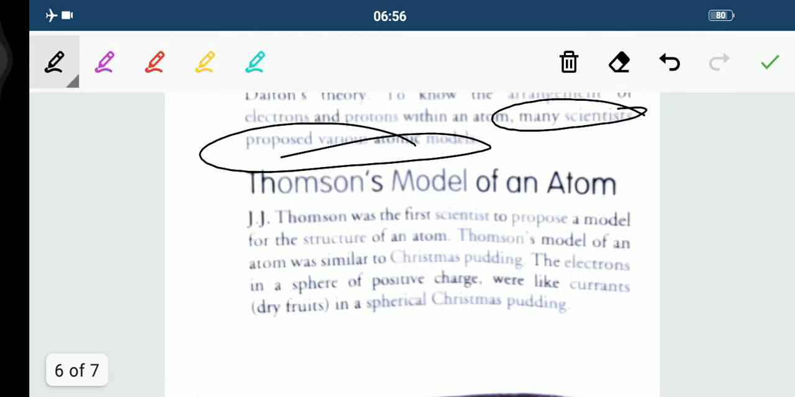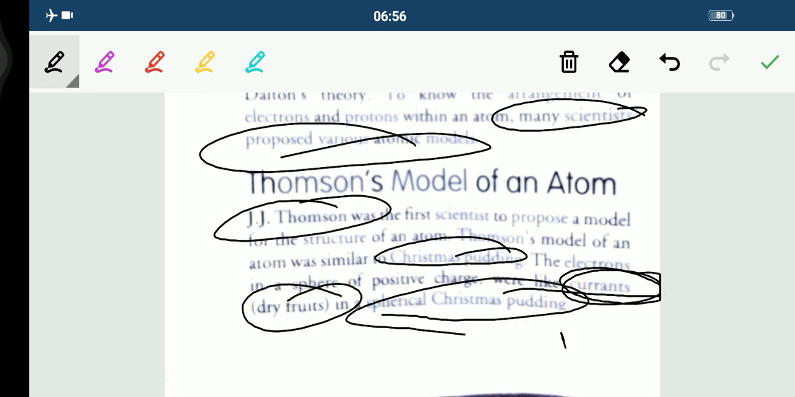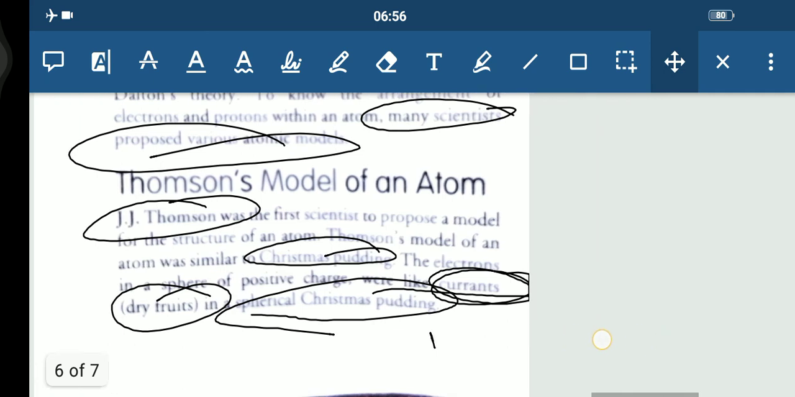So one of the models is the Thomson model of an atom. It was the easiest one, I think. J.J. Thomson was the first scientist to propose this model. So he has given the structure of an atom. Thomson model of an atom was similar to Christmas pudding. How Christmas pudding? I'll be telling you this thing. So the electrons in a sphere of positive charge were like currants, that is dry fruits in a spherical Christmas pudding. So the electrons were the currants.